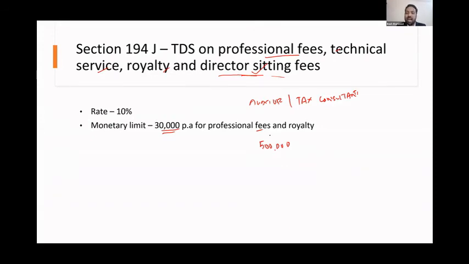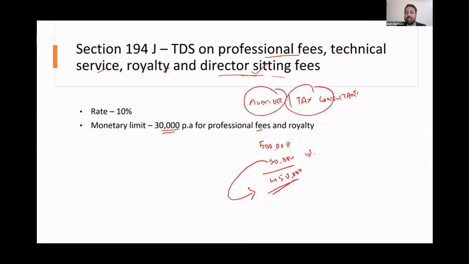When you pay this 5 lakh, you're not supposed to pay 5 lakh to that auditor or tax consultant. You have to deduct 10%, 50,000, and only the balance 4,50,000 should be paid. This 50,000 you have to pay into the PAN account of that auditor or tax consultant to the income tax department. What if you are not doing that?